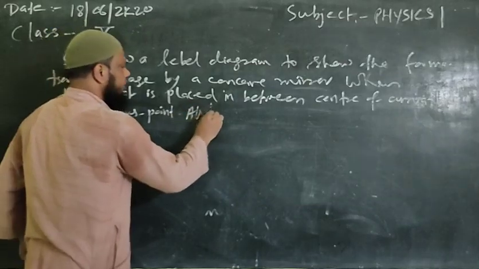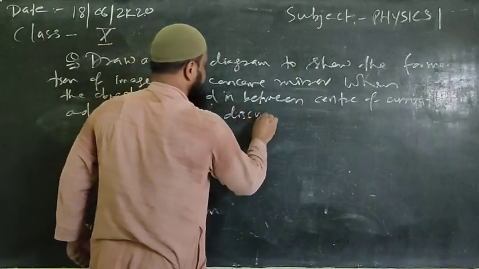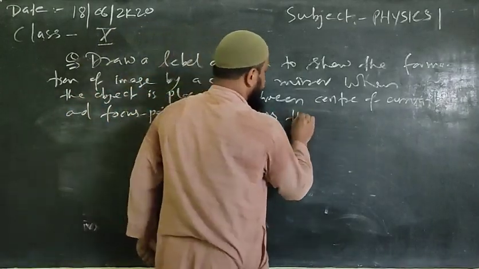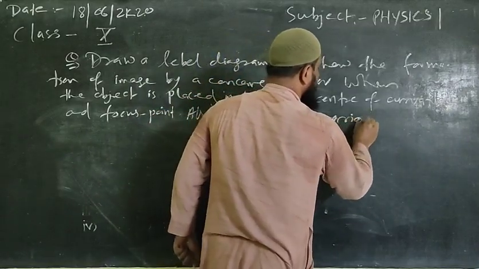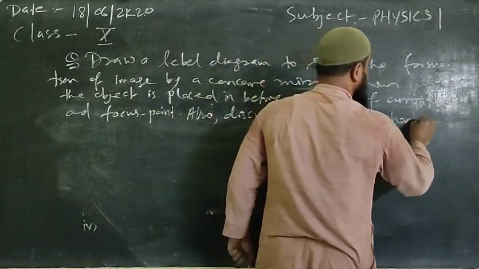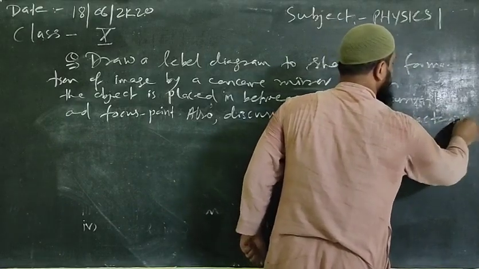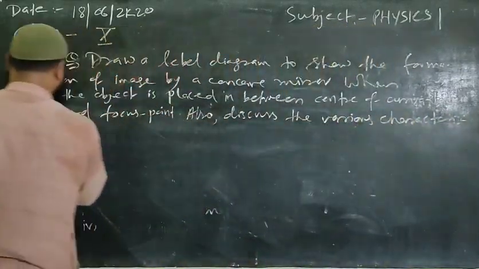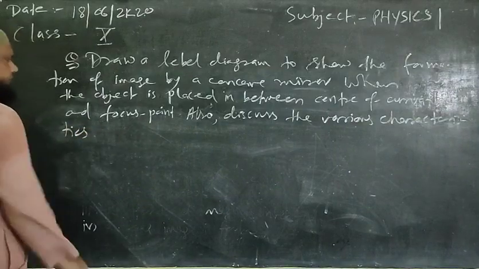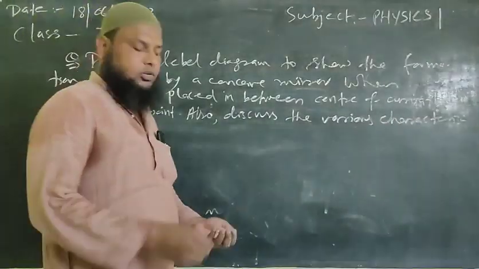Also discuss the various characteristics. Fine.